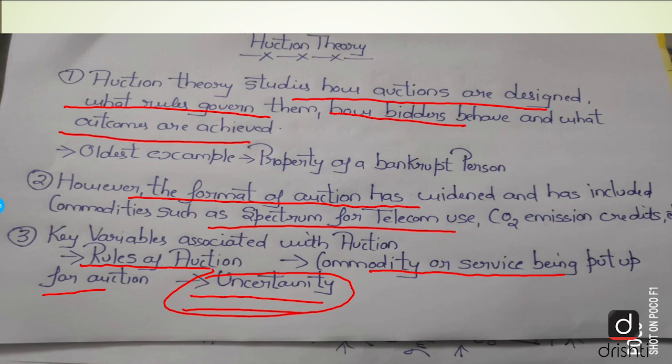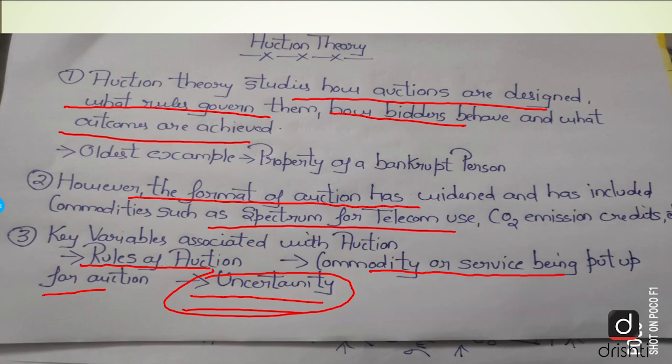Now what he said was that for a particular good, in any one particular auction, not only the common value, what exactly the common value of a particular object is, we should not be just focused upon the common value, but we should focus upon the value of that particular object with respect to every bidder. Chances are quite high that for a particular bidder the value of an object is higher, and for that same object another bidder might keep a lower value. So he formulated a more general theory regarding this.